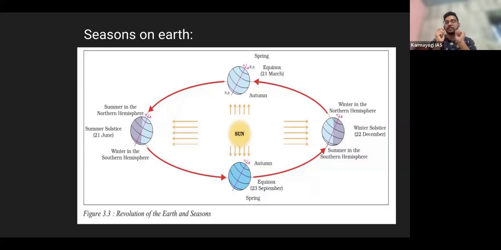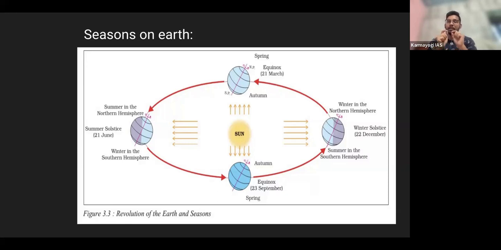So because of this tilt, if the question is asked, the main reason for the season is the tilt of Earth. Of course, there are many other reasons, that is, Earth's position with relation to the sun, and the shape of the orbit in which Earth is revolving. So there are many reasons, but the main primary reason is the tilt of Earth with relation to the sun's position, right? So that is the main reason.